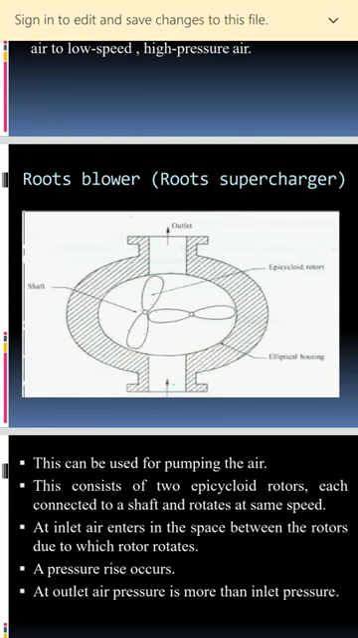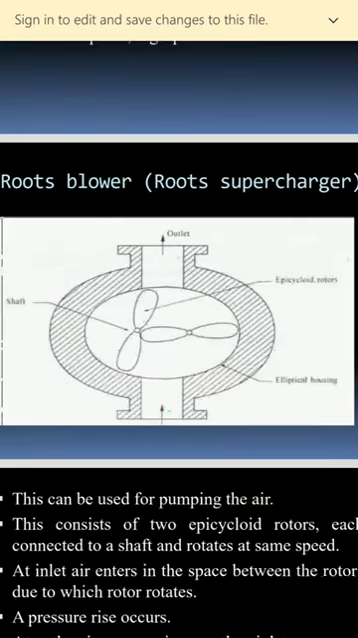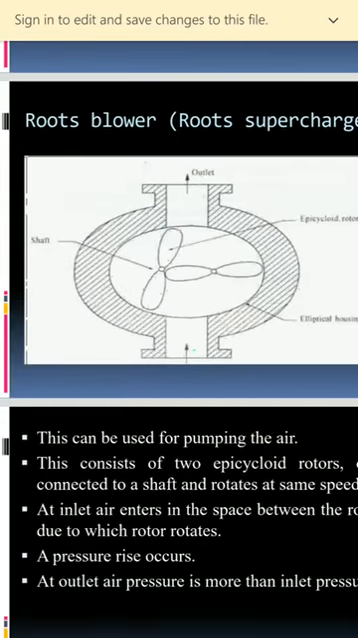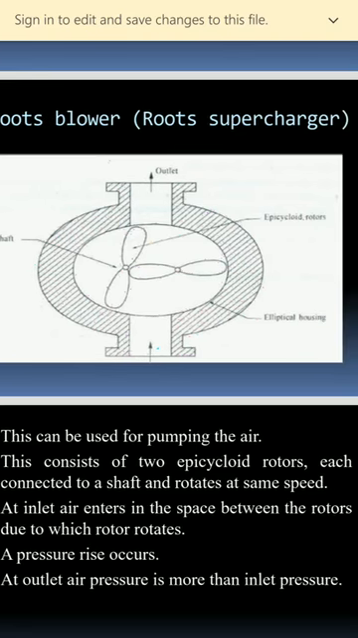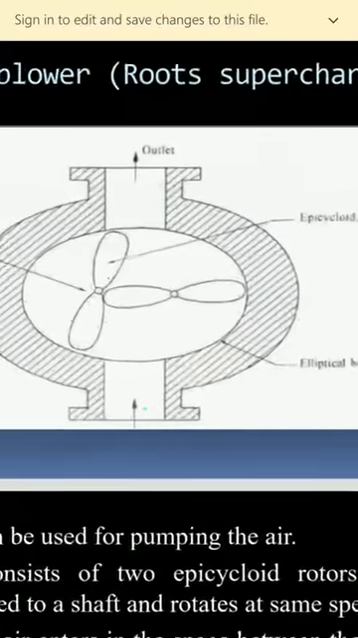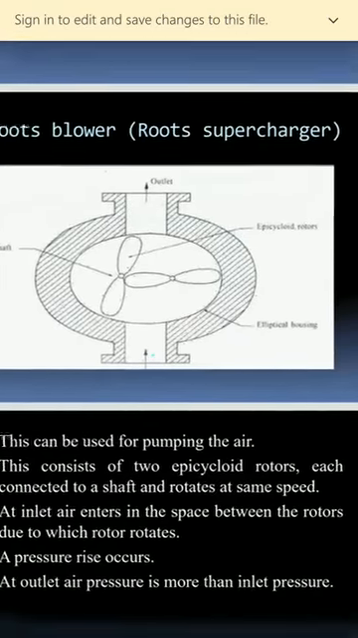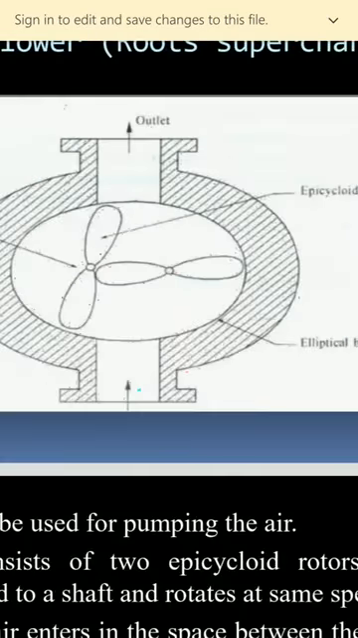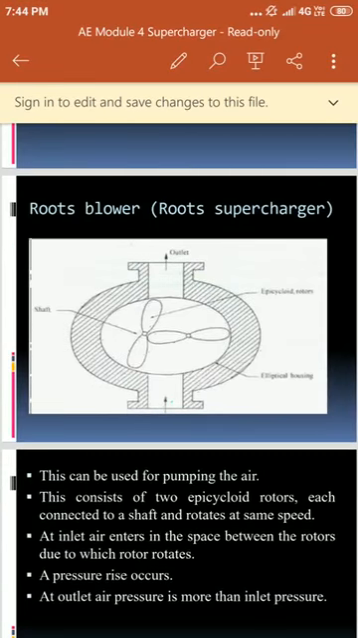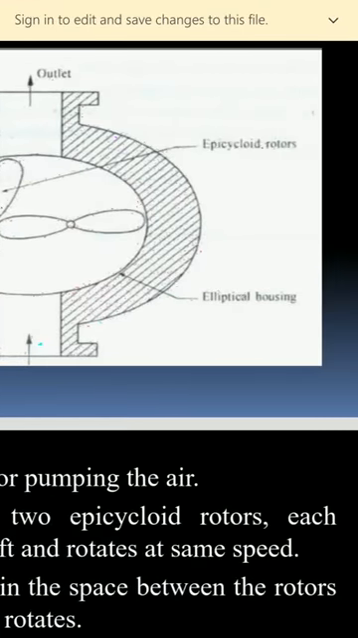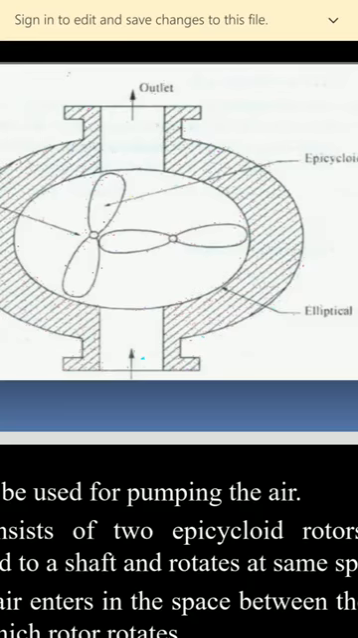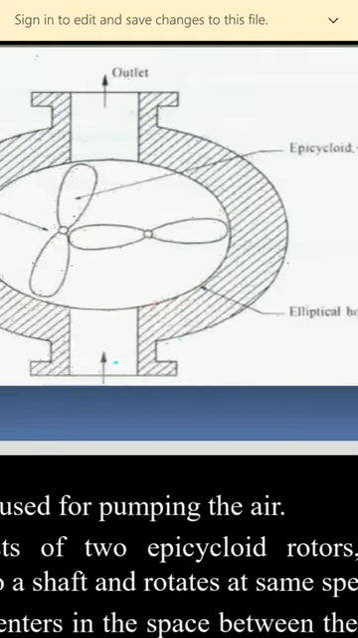Similarly, the Roots blower, also known as the Roots supercharger. This can be used for pumping the air. Pumping the air means again compressing the air. First, what does it consist of? It consists of epicycloid rotors. They are called epicycloid because the shape is like an epicycloid. The entire setup is held in an elliptical housing, meaning it is in the shape of an ellipse, therefore we call it an elliptical housing.